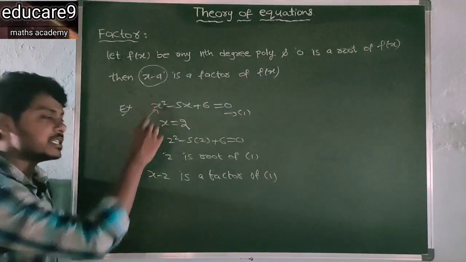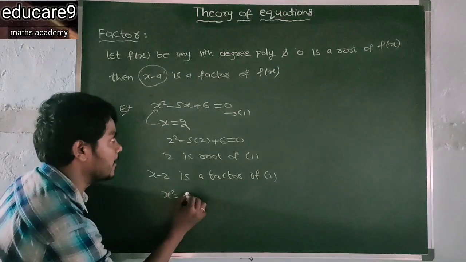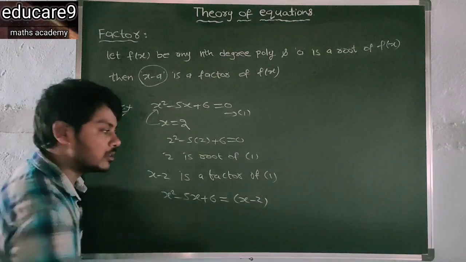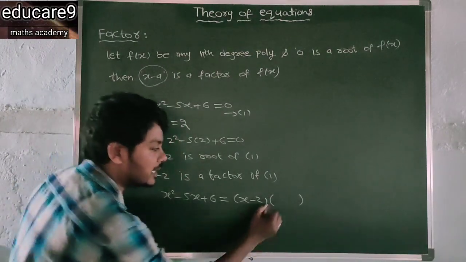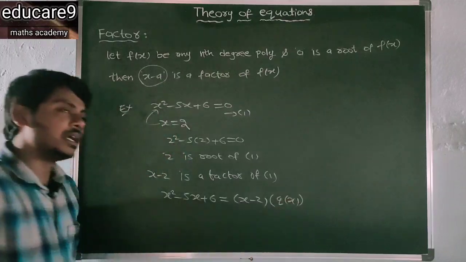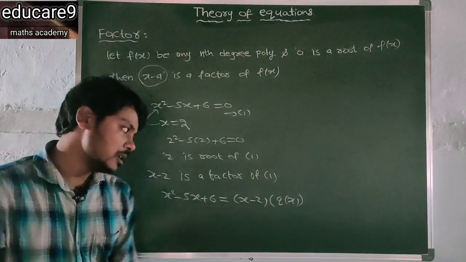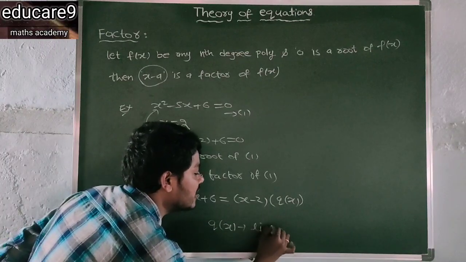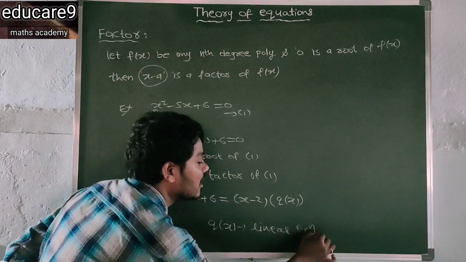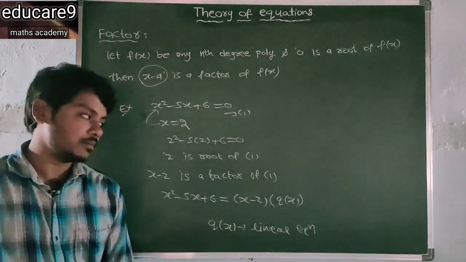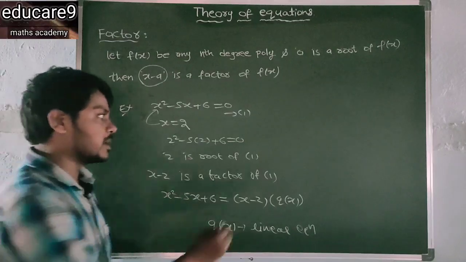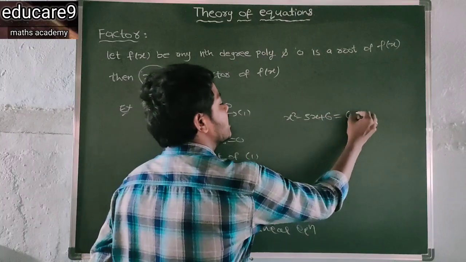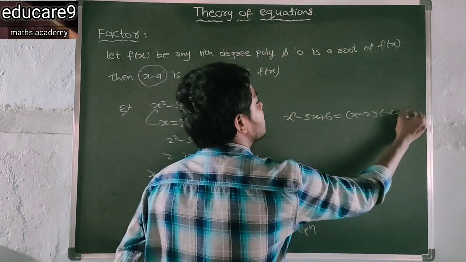Now, this equation can be written as x square minus 5x plus 6 is equal to x minus 2 into something, that is some q of x. But what is q of x here? q of x is a linear polynomial of degree 1. See here, x square minus 5x plus 6 can be written as x minus 2 into x minus 3.